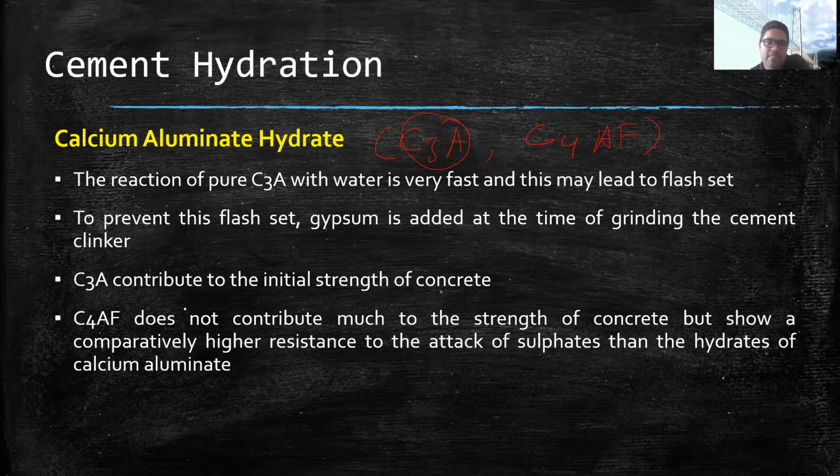So that is why a large quantity of C3A or aluminate is not desirable, because it may lead to further disintegration of the concrete. That is why C3A and C4AF are present in very small amounts. Here it says C4AF does not contribute much to the strength of concrete, but it shows comparatively higher resistance to the attack of sulfates than the hydrates of calcium aluminates.